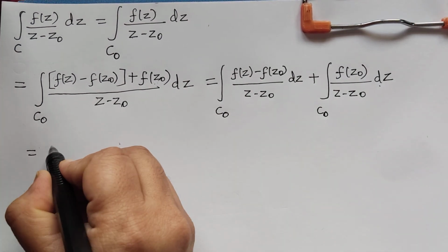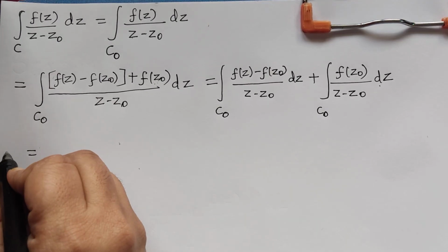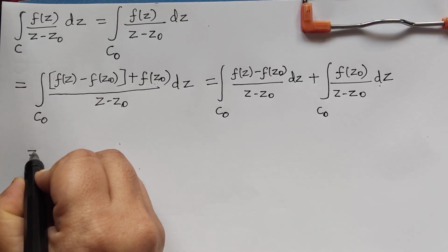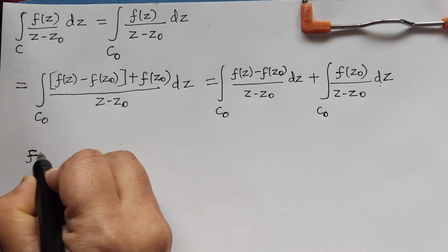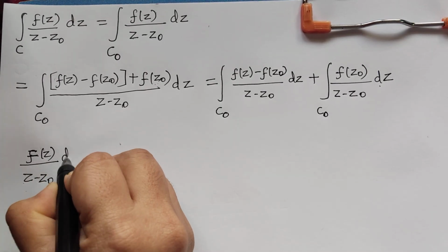So therefore this will also be equal to integral over c of f of z by z minus z naught dz.